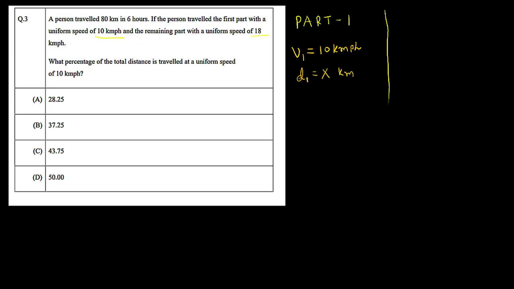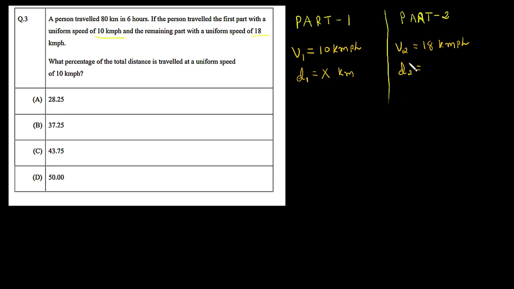Now let's move to part 2. In part 2 the speed is different. The speed is 18 kilometer per hour. So we can say V2 is nothing but 18 kilometer per hour. And now here the distance is also different. We have total distance of 80 kilometers, and from the 80 kilometers x distance is traveled.